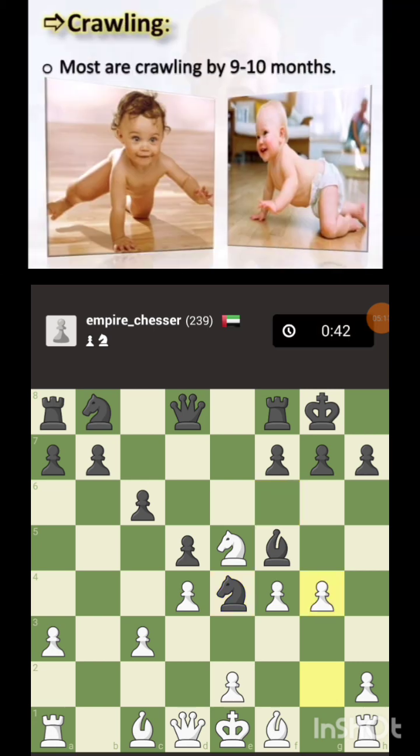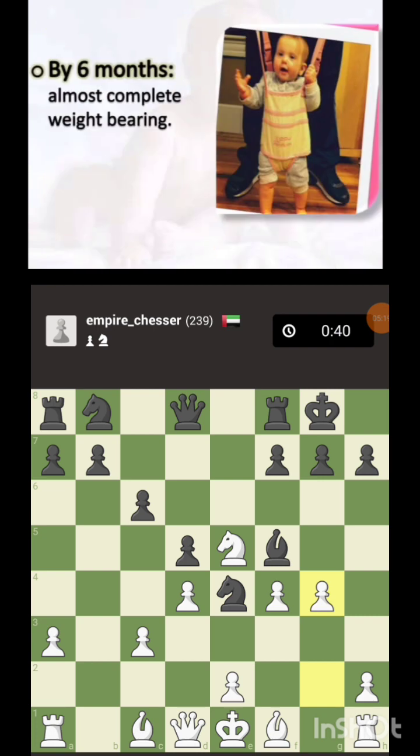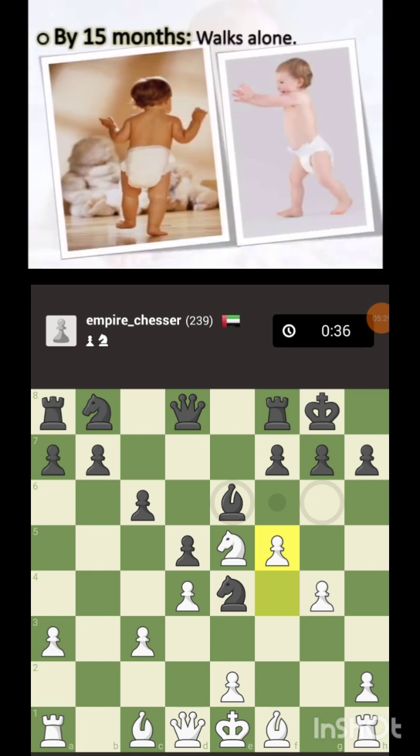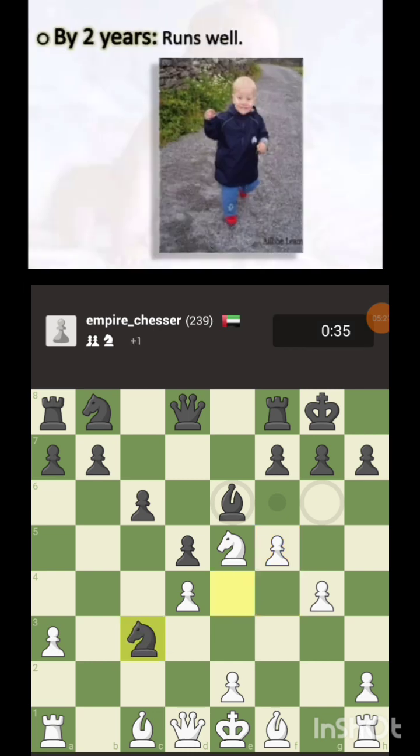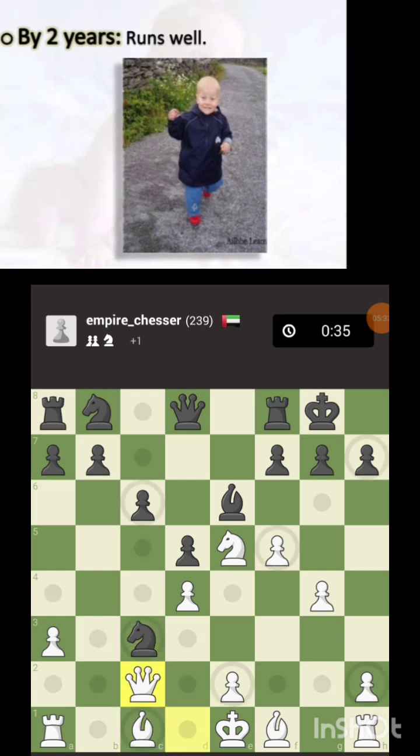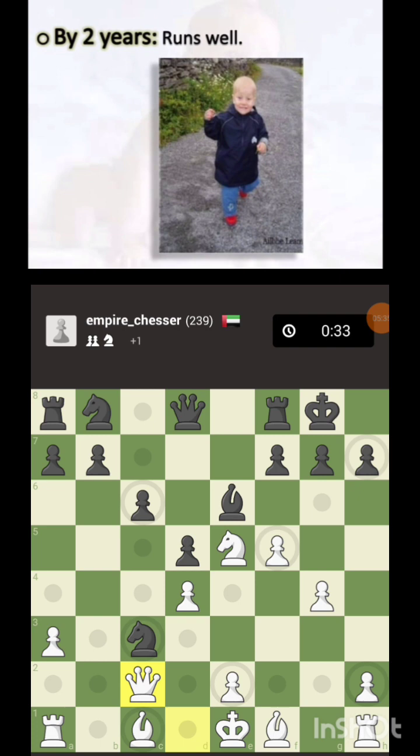Yeah, that is tripod. Crawling is started by 9 to 10 months, and by 6 months most of the weight bearing is possible. Almost complete weight bearing is possible in the legs. By 12 months he can walk, at 15 months he can walk alone, and by 2 years he can run. Again, this is half of the height that the child will have, almost 90% of the head circumference.